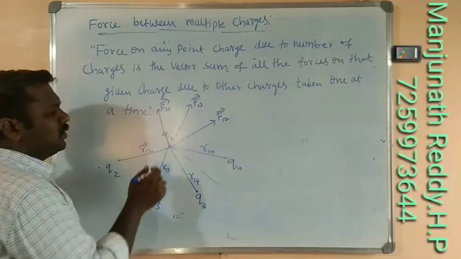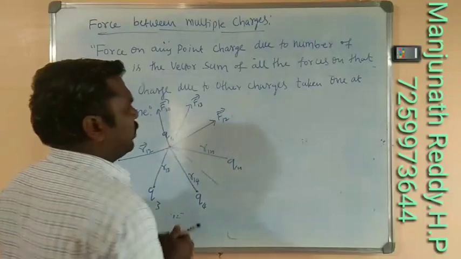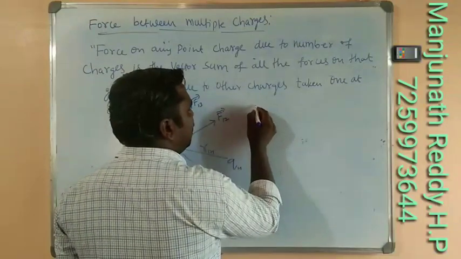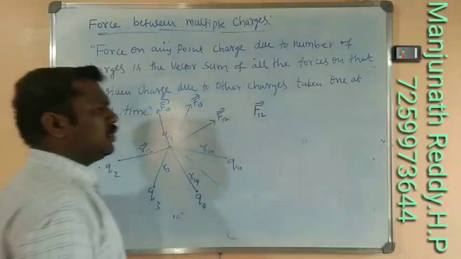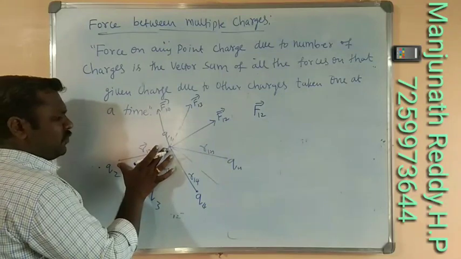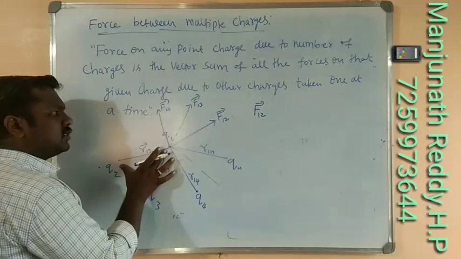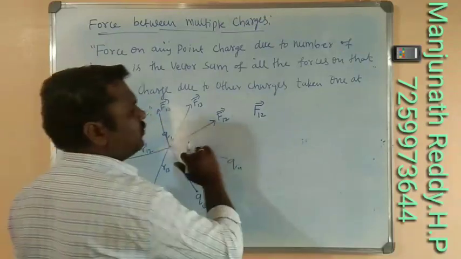So now we need the total force on the first charge. Initially we have to find F12 first. What is F12? That is the force of interaction between the first and second charge, or we can say the force experienced by the first charge due to the second charge, that is F12.